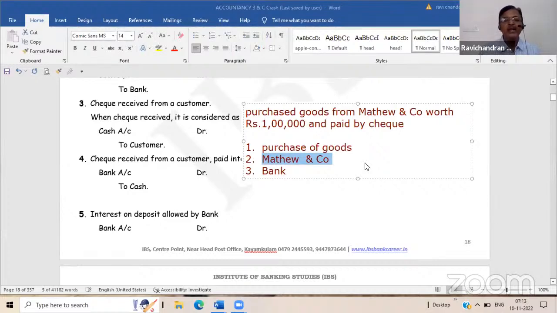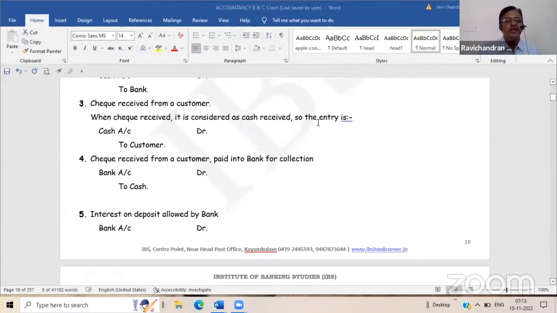If you put it like that, then the accounting message it will give is that the business is owing that much money to Matthew. Whether it is real, whether it is correct, no. The business is not owing; it has already paid the amount by check. So when there are three aspects, you have to remember that if it is a cash transaction, there is no relevance for the particular personal account.